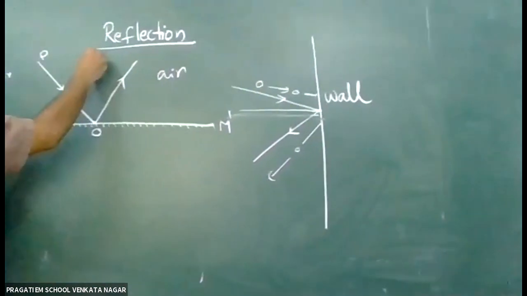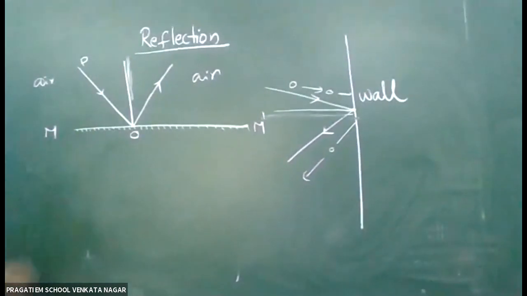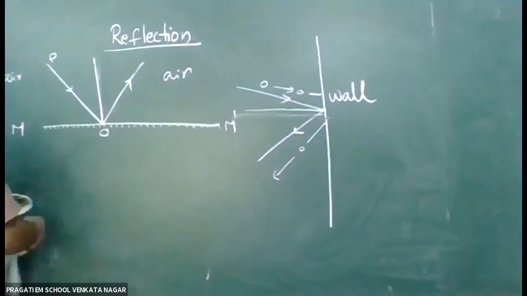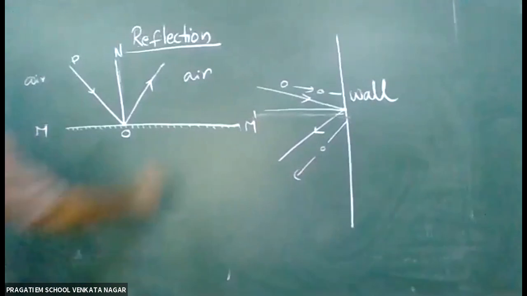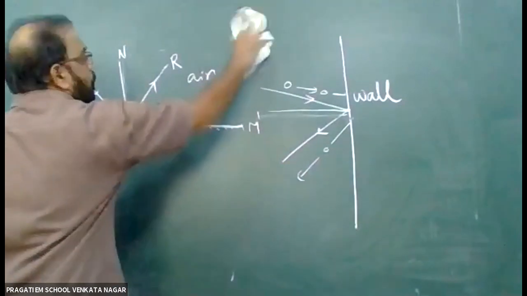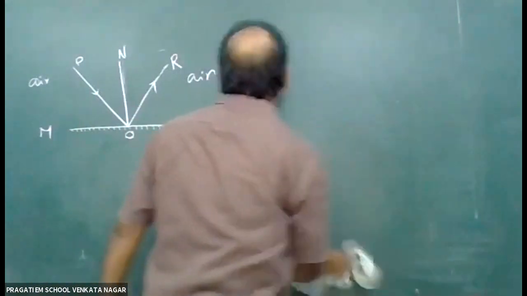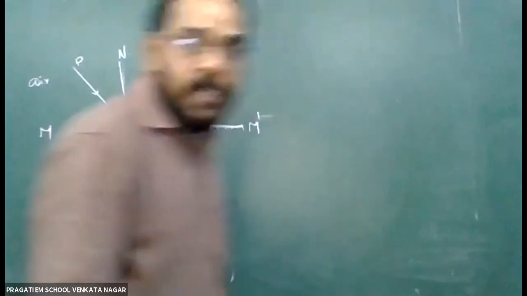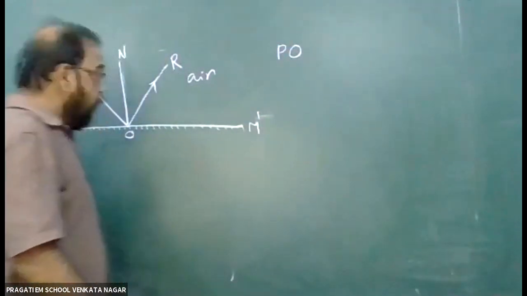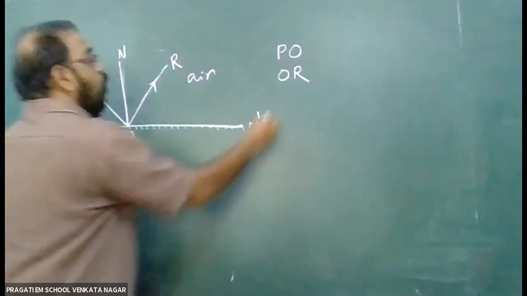Let us draw a perpendicular at the point of incidence. Let us mark this one as ON and this one as OR. Here we can see PO, we can also see OR, and we can also see the line ON.